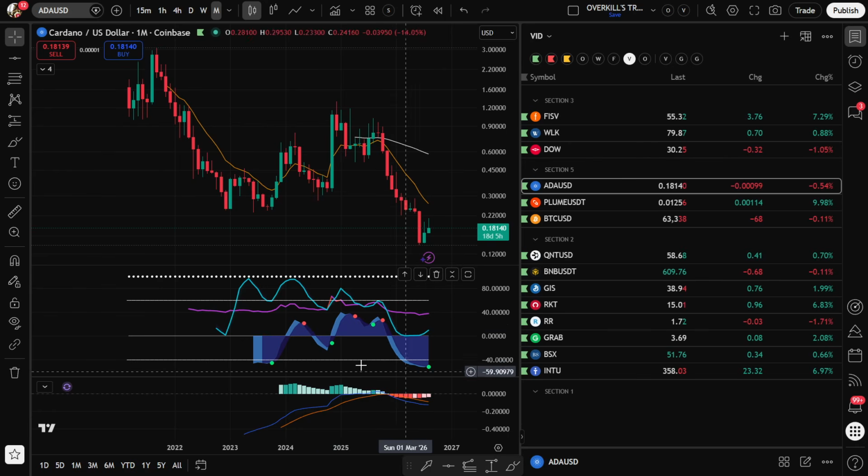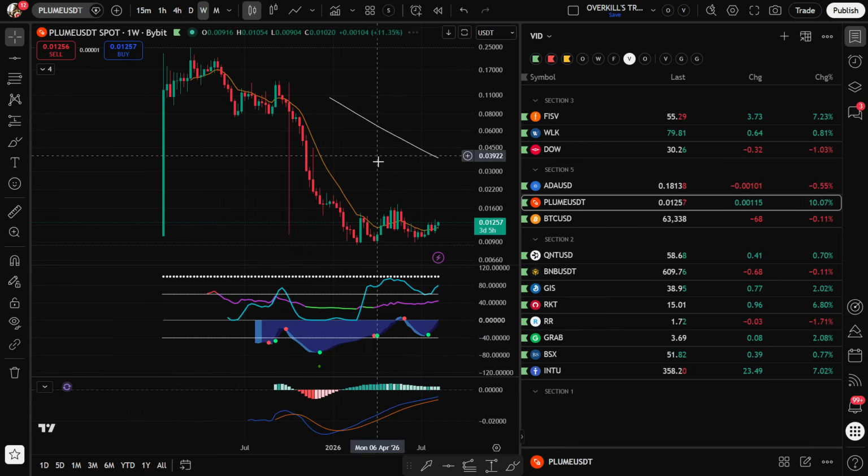The last time we got it with the wave down here was back in 2023. It went from 24 cents all the way up to $1.32. So it's been a brutal pullback for ADA, but again, it has that signal, and these guys are actually part of the U.S. Strategic Reserve. And again, I like it down here at 18 cents. If you're using our strategy, we're buying down here below the white line when there's a green dot. Okay, so Cardano looks good.